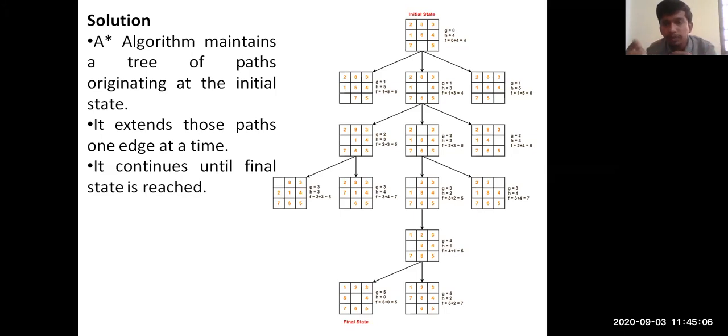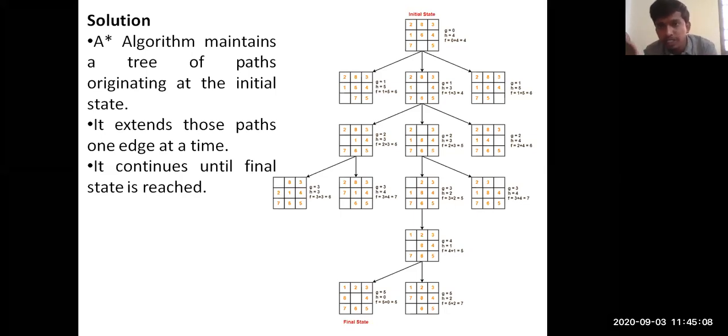Okay, so the depth here: initially the depth is g equal to 0, and in the first step the depth is 1. That's why you can see for all values in the first level g is equal to 1. That is depth node 1. So every time the g value in the first level is 1, and next g equal to 2, then g equal to 3, 4, 5. That is called the depth here. From 0 to 5 as you move, g goes from 1 to 5.